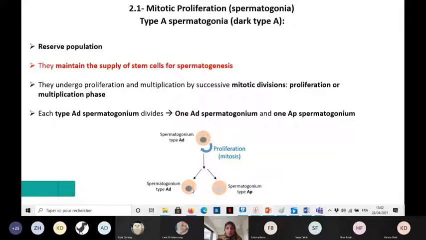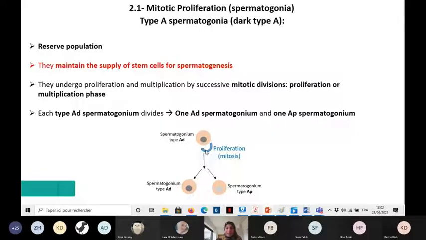Okay, and by producing one similar cell, they will be generating and conserving this pool of stem cells. Okay, and we should always conserve a pool of stem cells that is able to later proliferate and differentiate to give the mature cells.